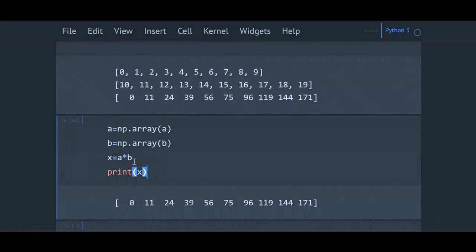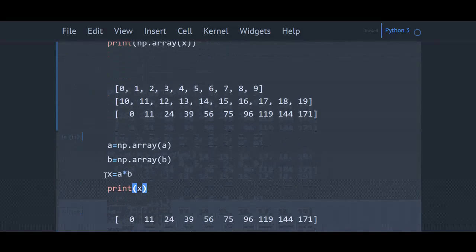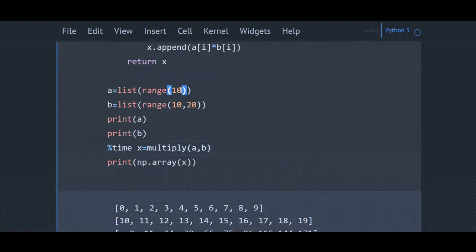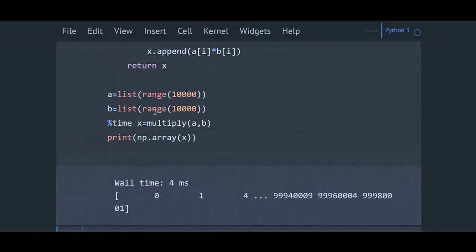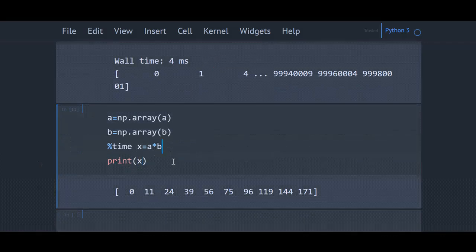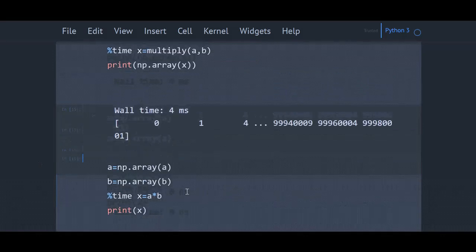You will appreciate this better when you get to know the time taken by each method. We will try to find the execution time of each method. Modulo time will give the time taken to execute this line. I will give in the range of 10,000 so that we will get to know the difference in time. You can see for loop took 4 milliseconds. In the case of NumPy array with the same numbers, time taken is 0 nanoseconds. I will increase the range.